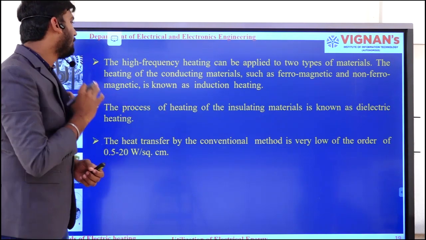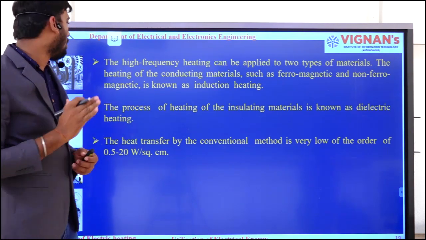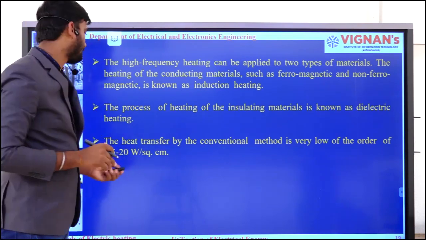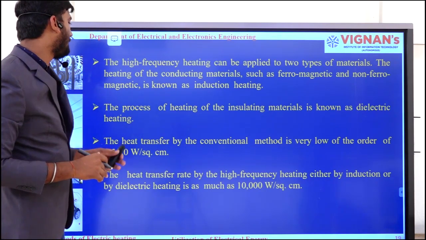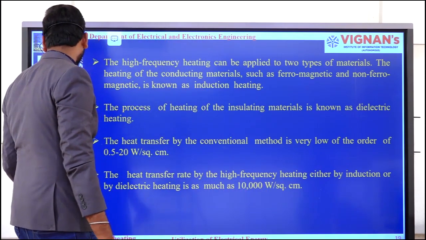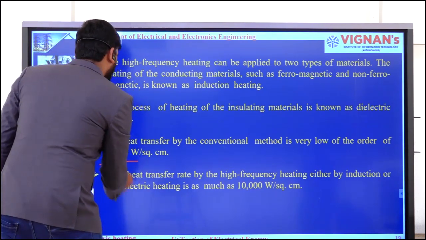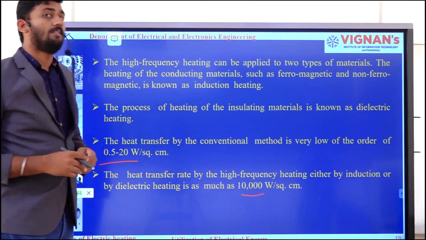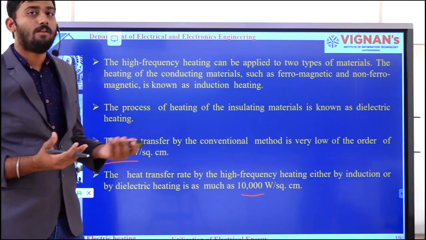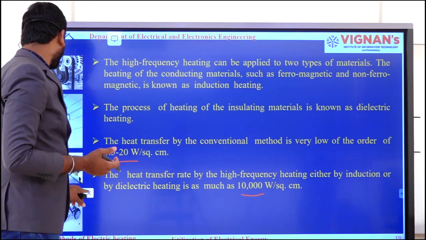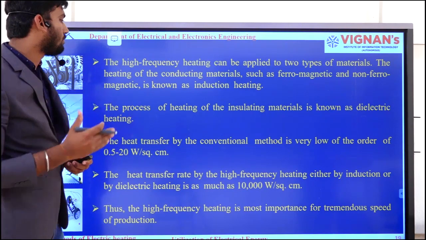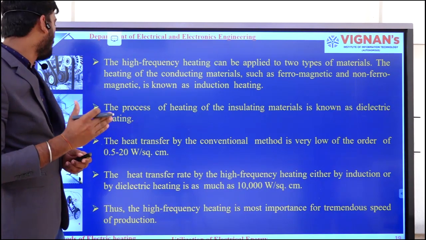The heat transfer by the conventional method is very low, of the order of 0.5 to 20 W per square centimeter. Whereas the heat transfer for high frequency heating is something around 10,000. There was a drastic difference, a huge amount of change. Okay, that means if you want to heat the materials fast, you need to go for high frequency heating. Thus high frequency heating is most important for tremendous speed of production.